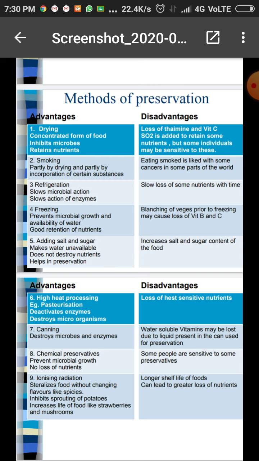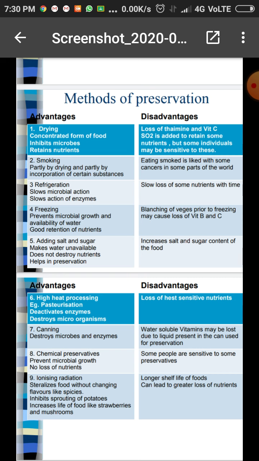Next is smoking. It works partly by drying and partly by incorporation of certain substances. Eating smoked food is linked with some cancers in some parts of the world. So this is the disadvantage. And refrigeration slows microbial action and slows the action of enzymes. The disadvantage is loss of some nutrients.